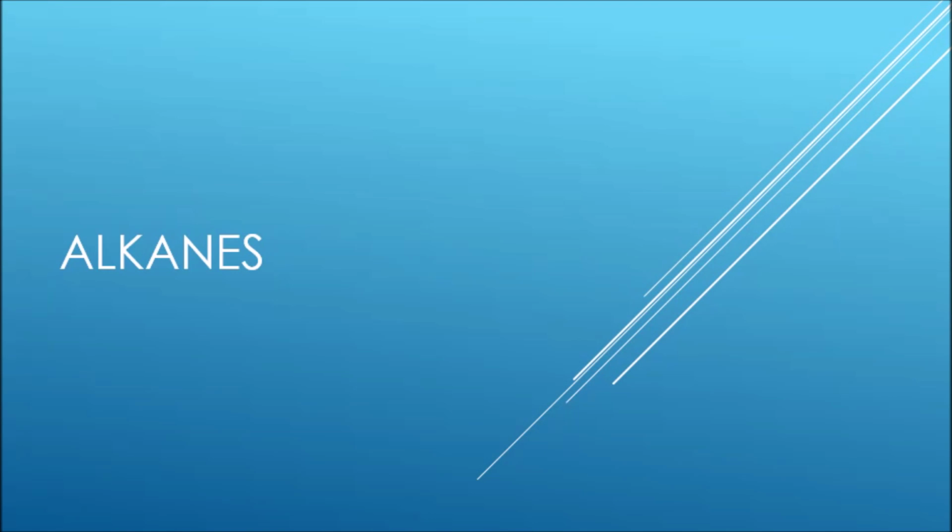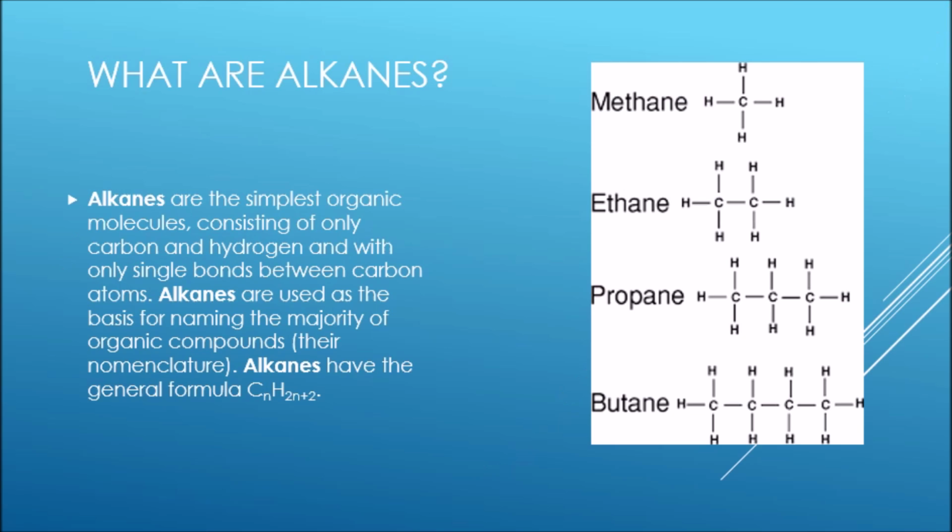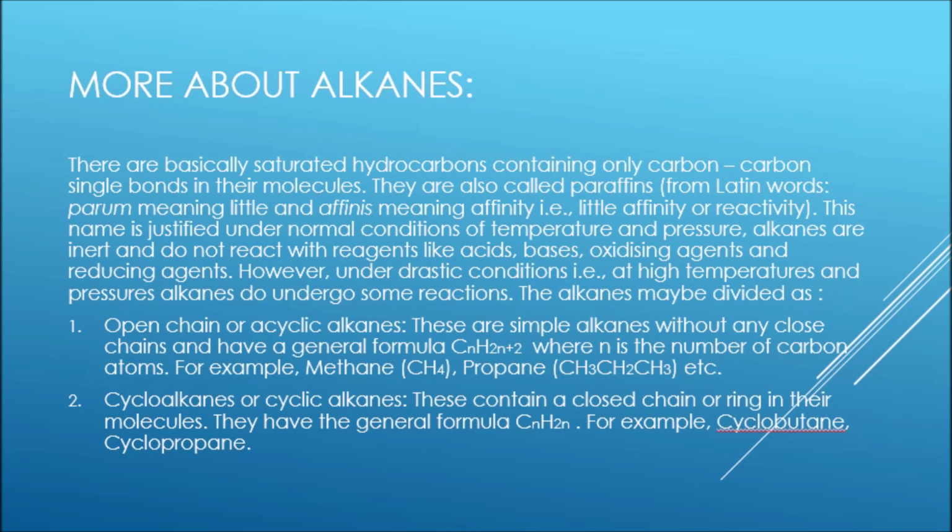What are alkanes? Alkanes are the simplest organic molecules, consisting of only carbon and hydrogen, and with only single bonds between carbon atoms. Alkanes are used as the basis for naming the majority of organic compounds, which is their nomenclature. The general formula is represented below. Let us discuss alkanes in detail.